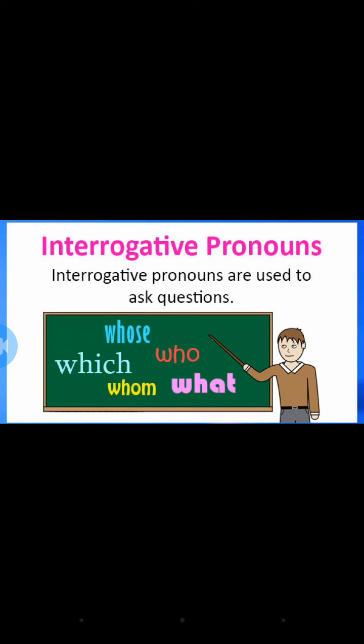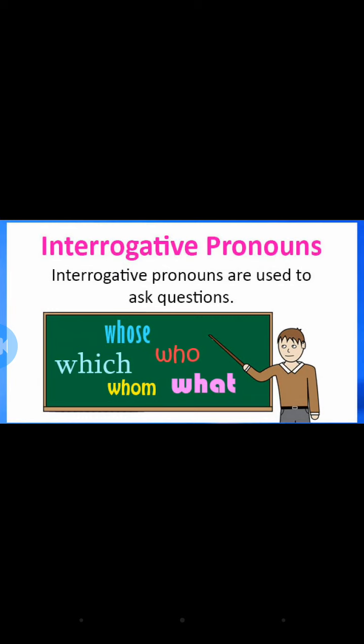Okay, so this is used for asking information about something. Already we know that these questions are used for getting information. If you want to know about a person, what will we do? We will ask, who are you? What's your name? Where are you from? So we will ask such questions to a particular person to know about them.